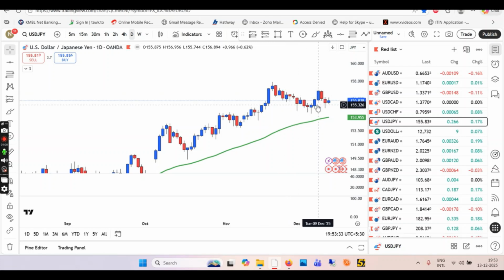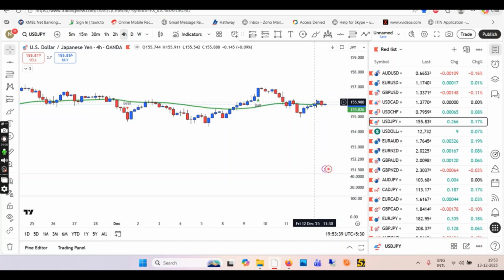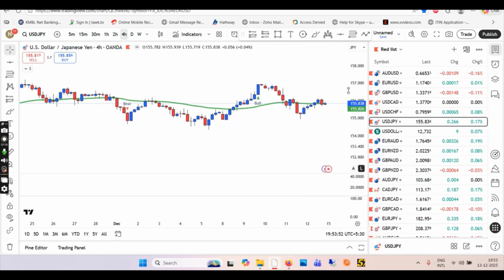Okay, because you see here, this is your move. We have to examine here. So when this high is broken, this high is at 156.066. As soon as this high is broken, we have the bullish signal. Okay, as long as this high doesn't break, then we have the bearish signal.